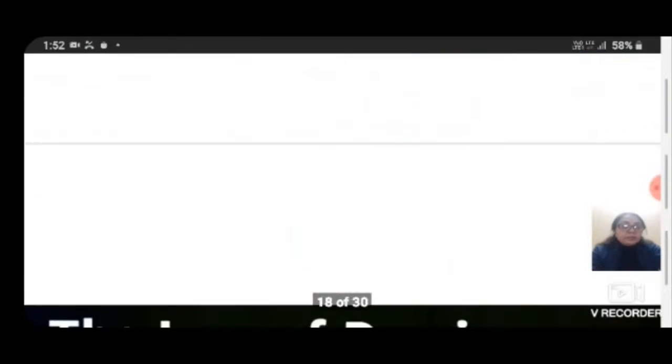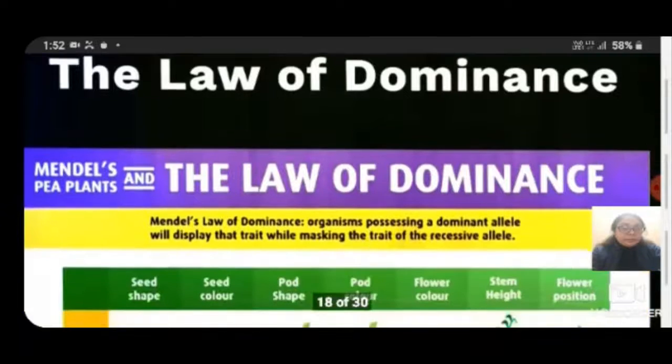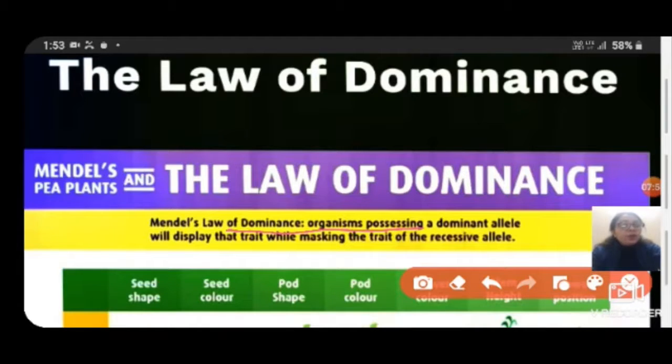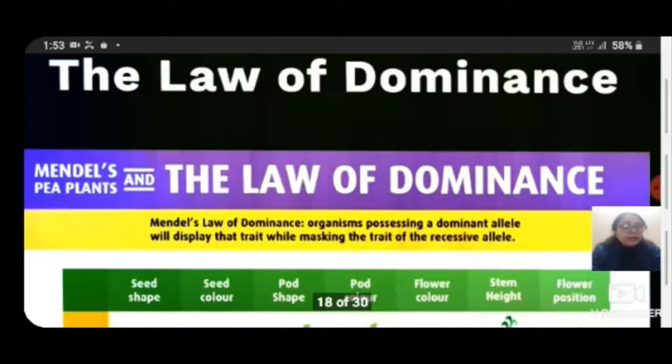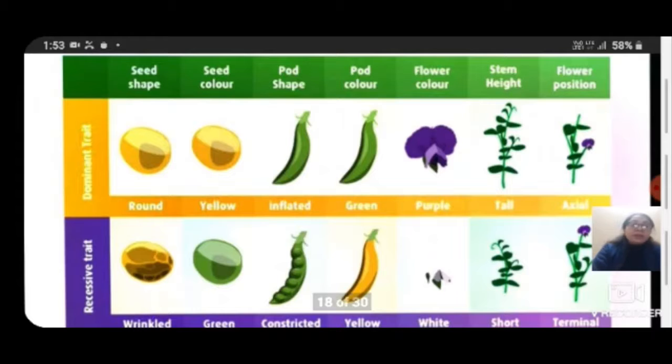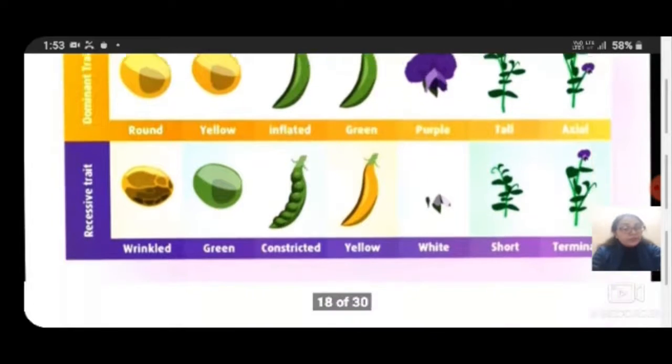Now students, there is also the law of dominance. Mendel's law of dominance: organisms possessing a dominant allele will display that trait while masking the trait of the recessive allele. Here we have understood very well which are the dominant traits and which are the recessive traits.